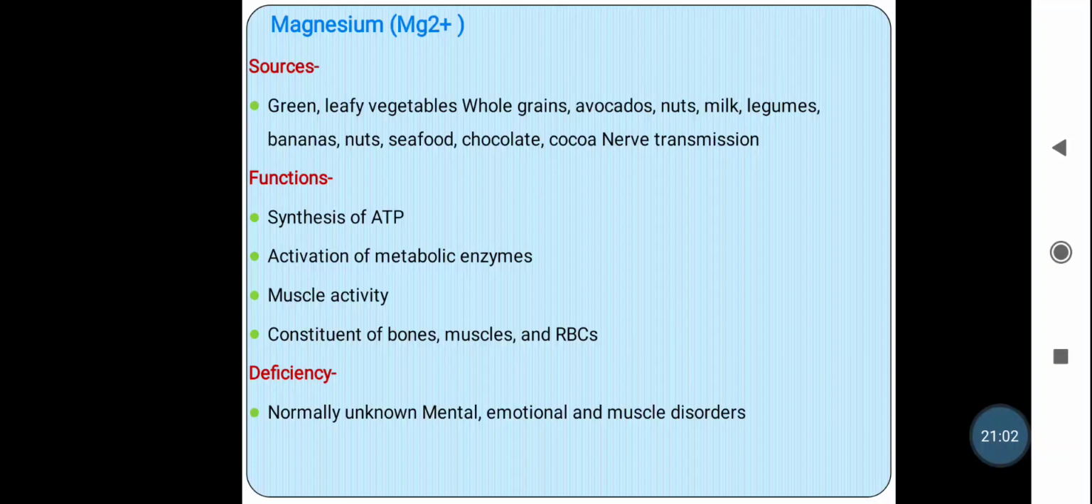Okay, so the functions of magnesium are nerve transmission, or the transmission of nerve impulses. Again, it is required for the synthesis of ATP, which is adenosine triphosphate. So ATP is an energy carrying molecule which is found in the cells of all living things.